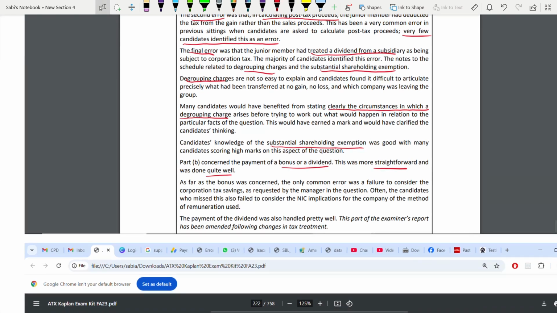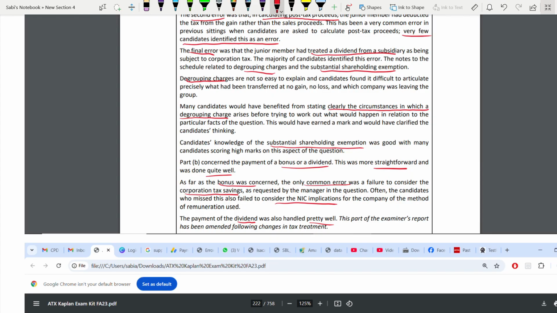But regarding the bonus, there was a common error. Most of the students failed to recognize the corporation tax saving due to the bonus. This was requested in the question, but many students failed to recognize this. And they also failed to consider the NIC implications. Regarding the dividend, this was done pretty well.